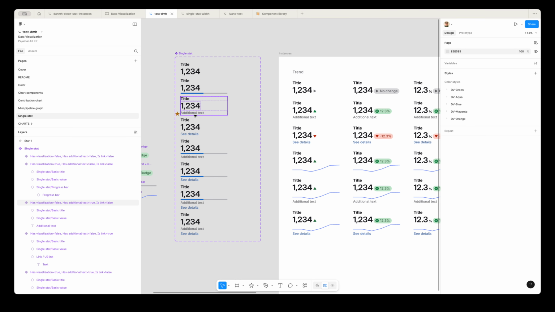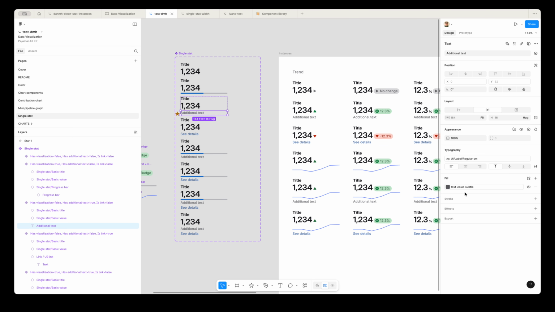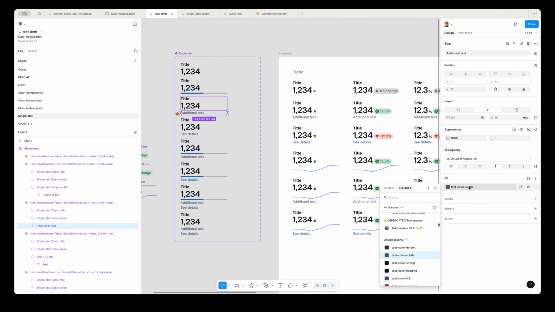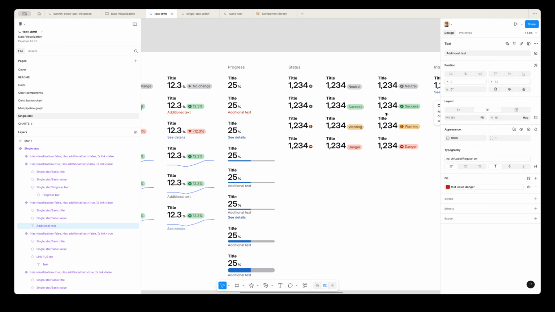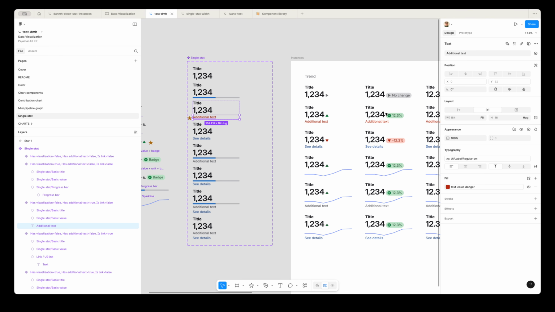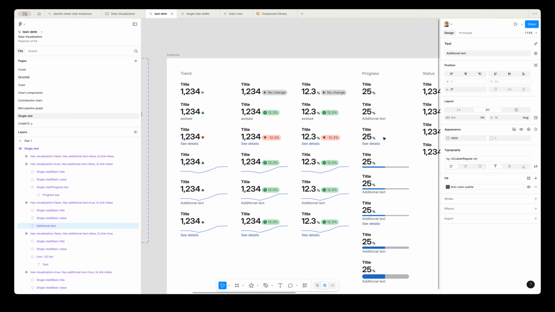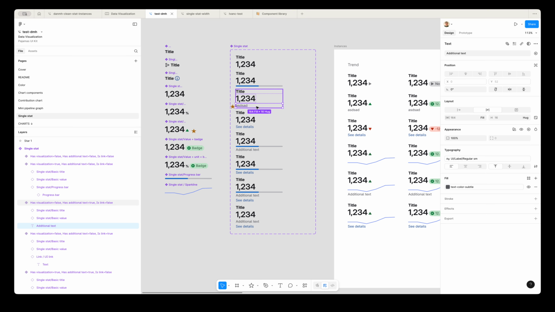So, for example, the additional text here, if I change the color to danger, that seems to get carried through fine, no problem at all. But if I change the words, it didn't update on this one. I'll change the color again so you can see they're linked.